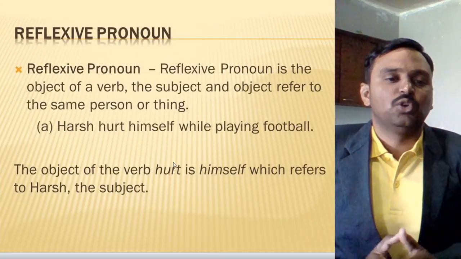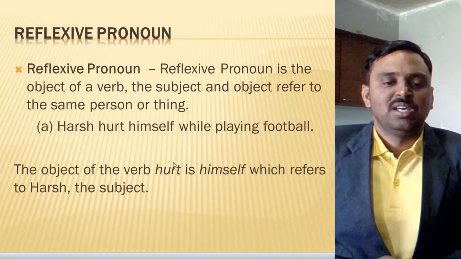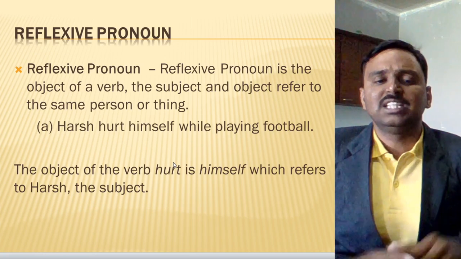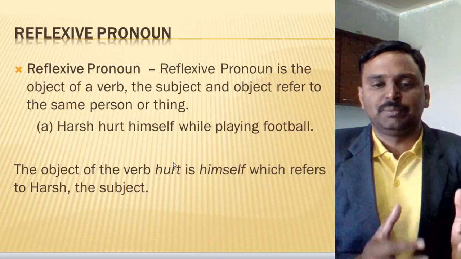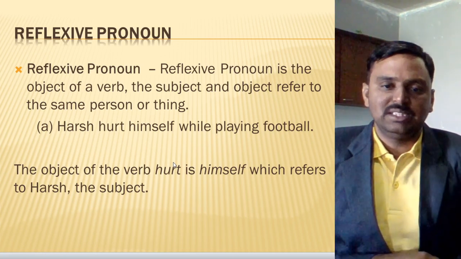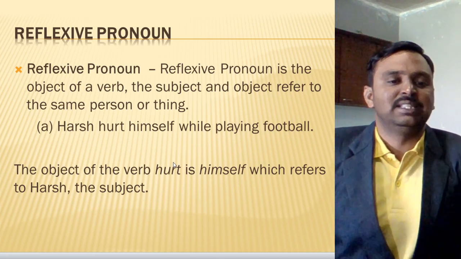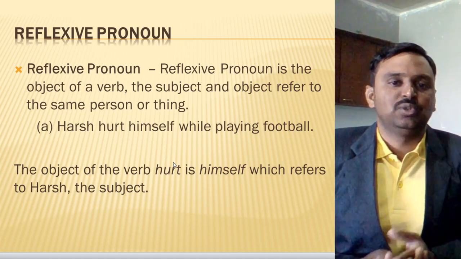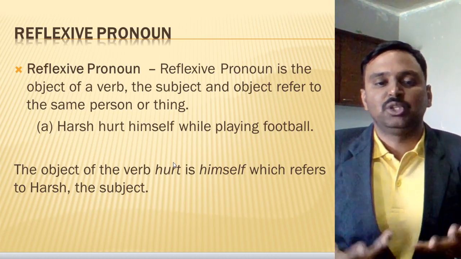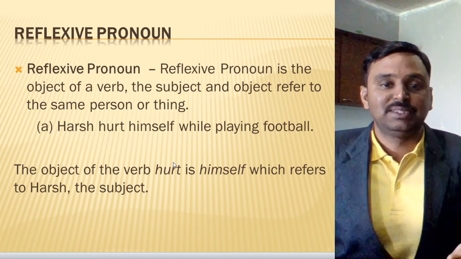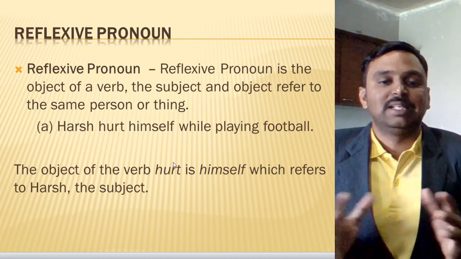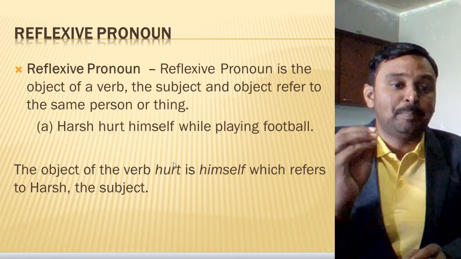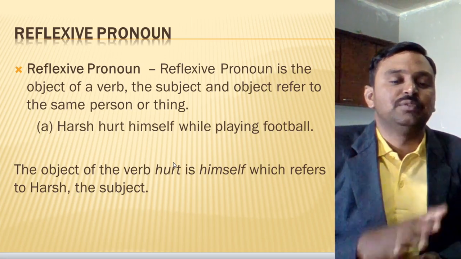Alright, now let's go to our next point, the reflexive pronoun. In this chapter there is also the point of the reflexive pronoun, which is the object of a particular verb only. Okay, we'll see that. Don't confuse yourself with just a word here. We have already seen the reflexive pronoun, and we also had a chapter on it in project test 2. Know it very well: himself, herself, themselves. These are all called reflexive pronouns. Now this reflexive pronoun actually is the object of a particular verb only.